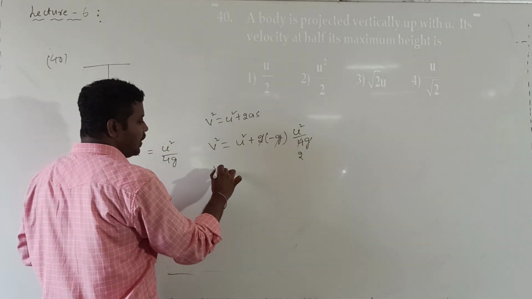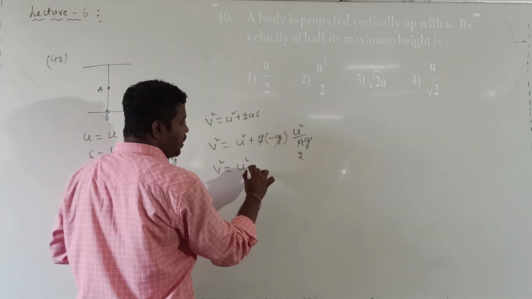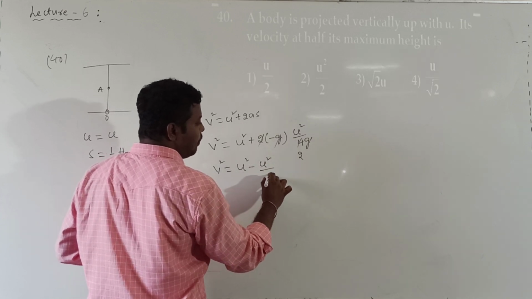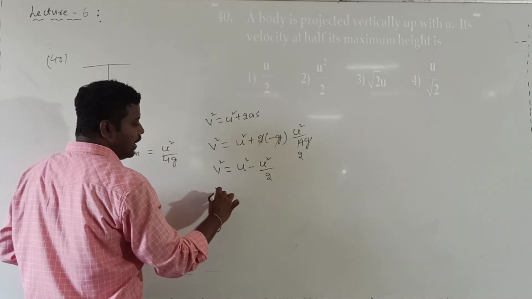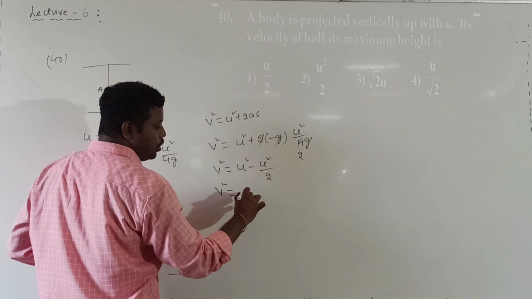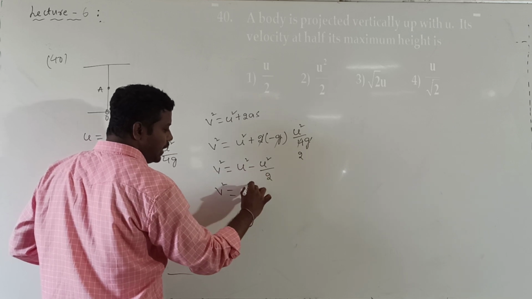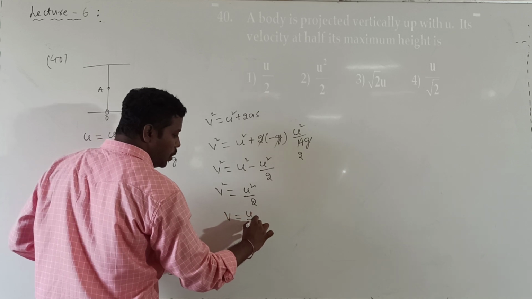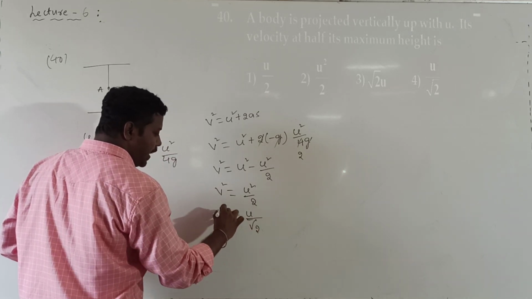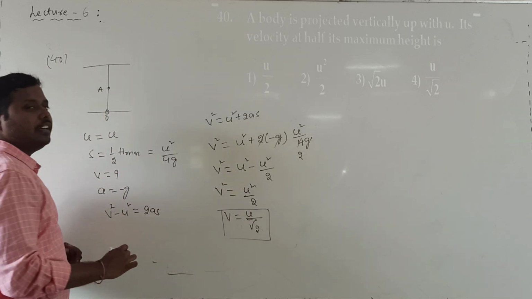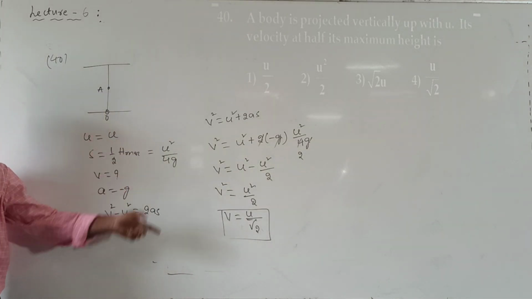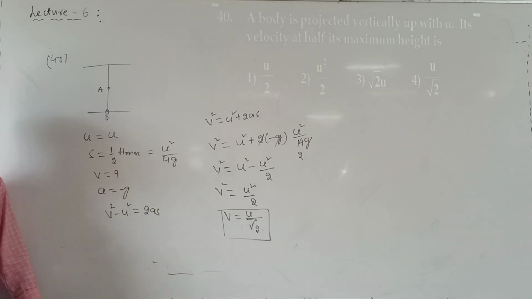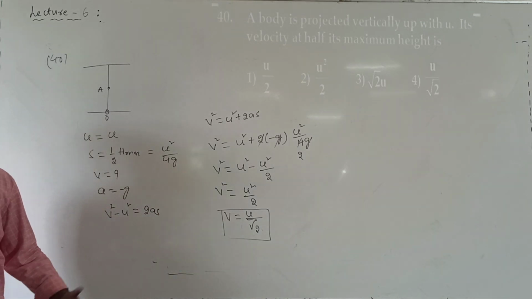So what answer will we get for v square? v square is equal to u square minus u square divided by 2. So what is the value here? I will get v square is equal to, LCM 2, u square minus u square, that is u square by 2. So the value of v is equal to u divided by root 2. So v is the velocity at half of the maximum height, which is equal to u divided by root 2. Okay, this is question number 40.